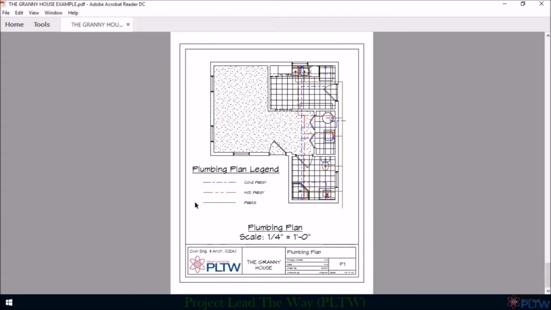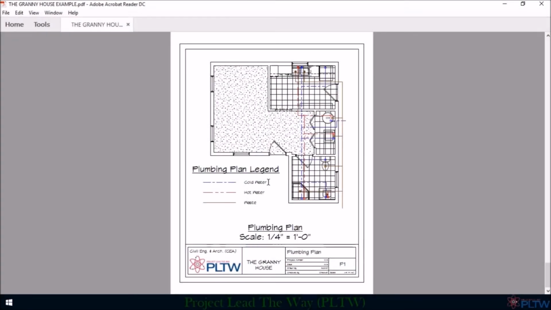Anytime you develop a plumbing plan, unless you are given specific information otherwise, you will need to assume the following. The brown lines will represent our waste water lines or our sewer lines. The red lines will represent our hot water lines, and the blue lines will represent our cold water lines.